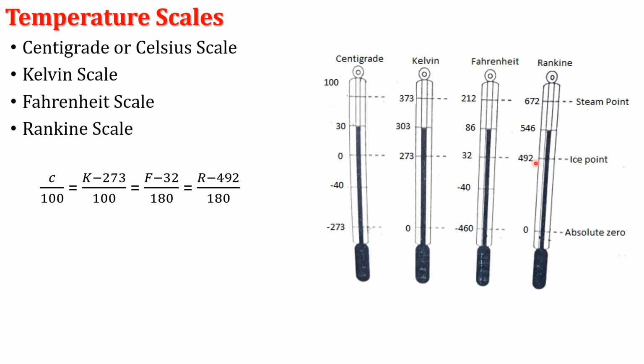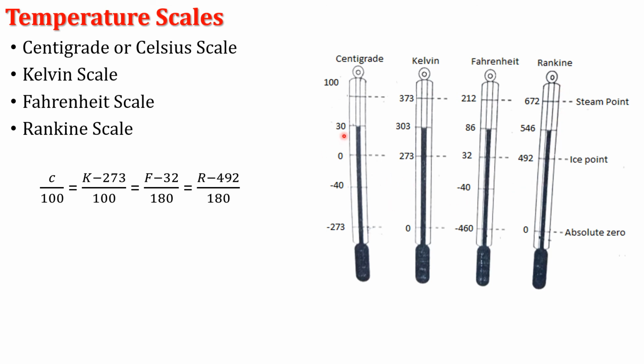The total equal parts in between the two fixed points are how many? 180. Therefore, 492 plus 180 becomes 672. Therefore, the upper fixed point is 672 degree Rankine, taken as the steam point in the Rankine scale.